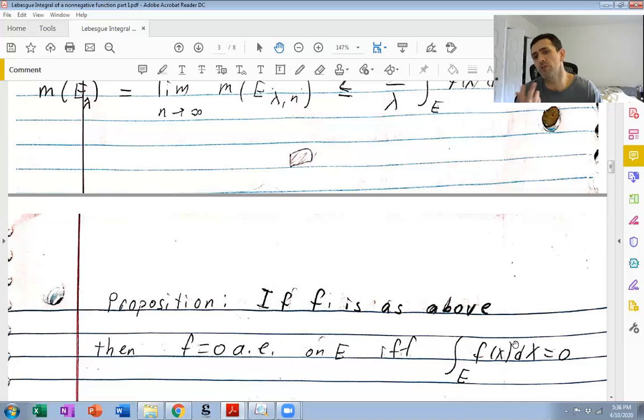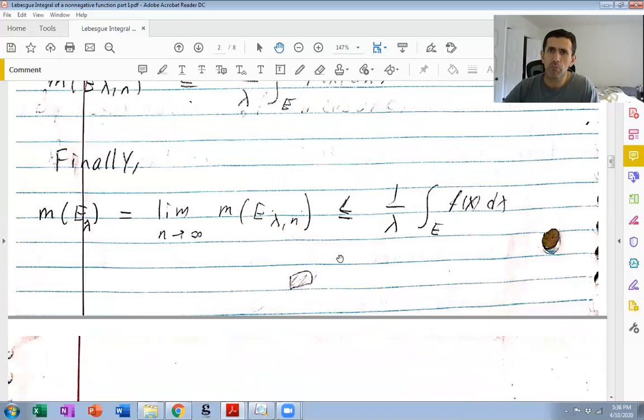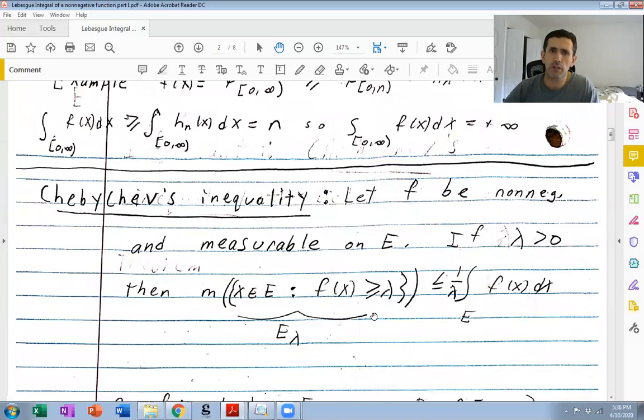In particular, intuitively, you might think, well, maybe that's like 0 times infinity. So we still have to prove it. Second of all, it's not clear immediately why this equals 0 implies f equals 0 almost everywhere. You might think, well, can't I just plug in 0 into Chebyshev's inequality?